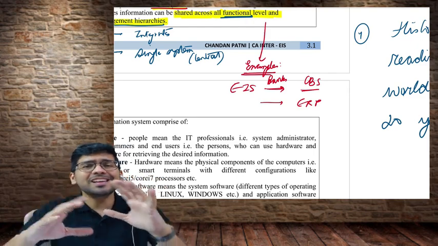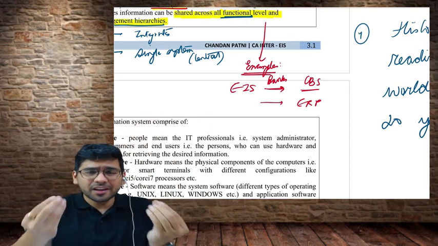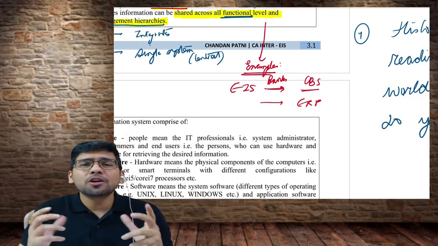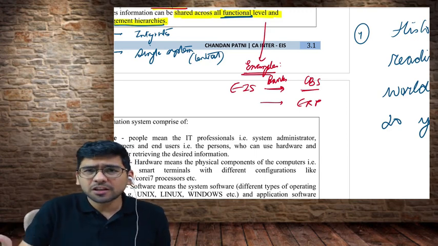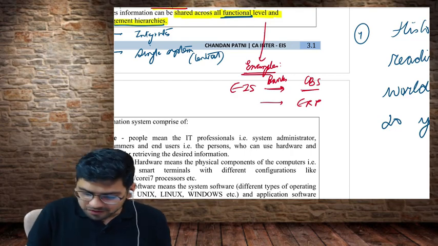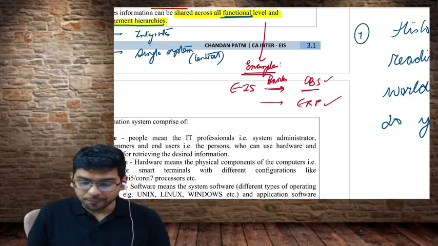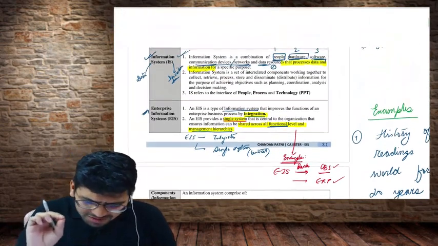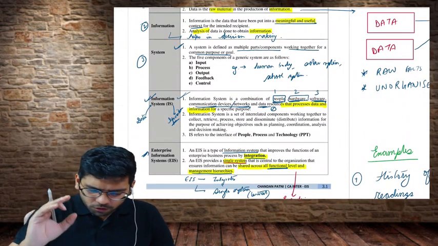So please understand, EIS is a very wide term, a very generic term, and for the kind of software which is used by different industries, we come up with different names. So we have CBS, we have ERP, etc. So guys, this is the basic portion of what is EIS.